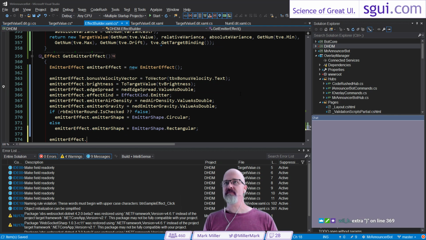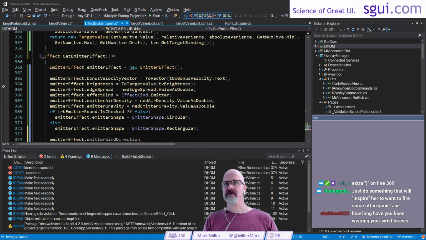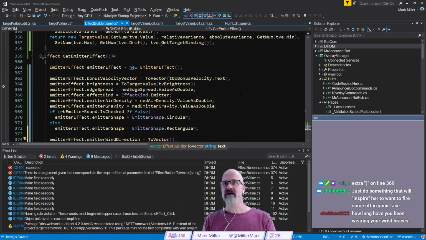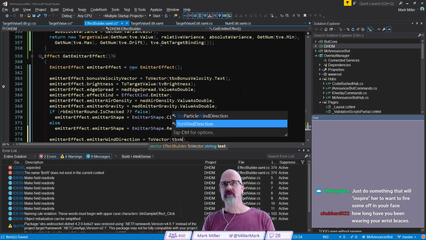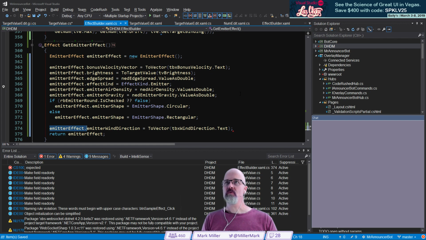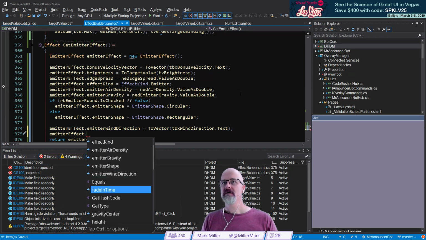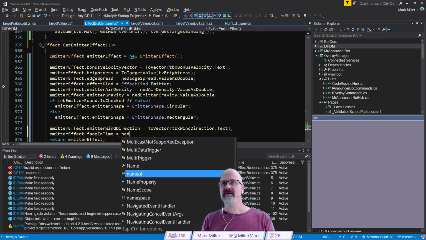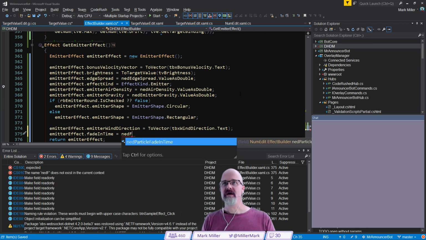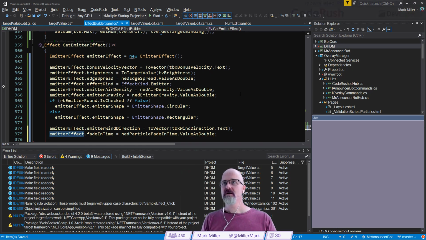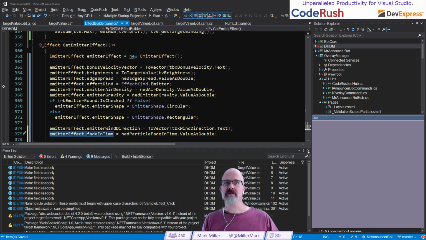Okay, so after emitter shape, we have emitter wind direction. That's going to be a call to toVector, and we're going to pass in maybe a TBX wind direction. What do we got? Yep, we got that .text. Cool. Okay, that's my wind direction. Fade in time is equal to, do I have a NED fade in time? Particle fade in time, perfect. Dot value as double. Cool. Working our way through it. Let me close this down so we can see a little more code on screen.